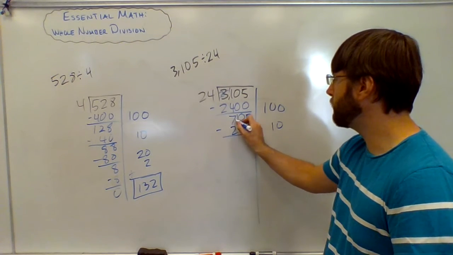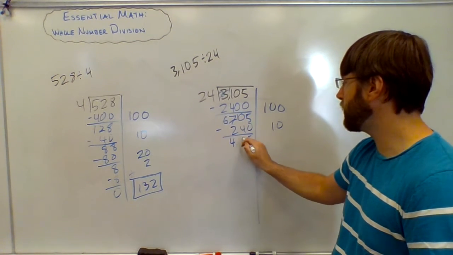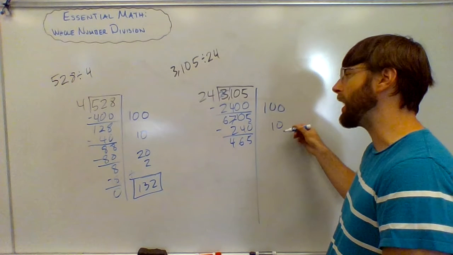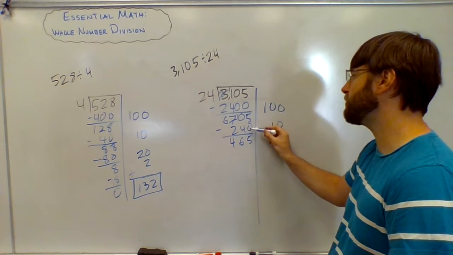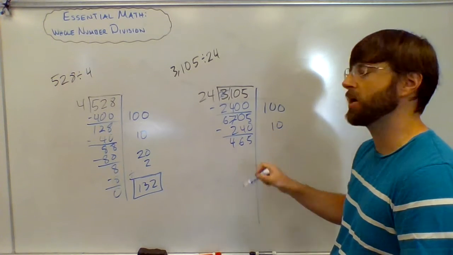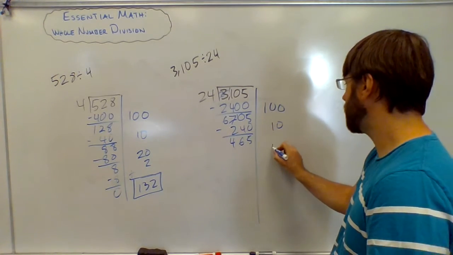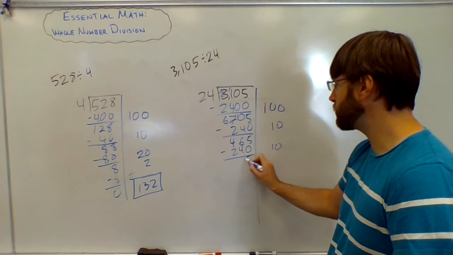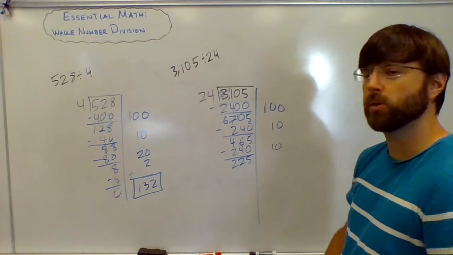Okay. Being careful about my regrouping here. Okay, there's 465 to give out again. I don't think I can give out 20 because 20 is going to be double that. It'd be 480. So I better just give out 10 again. So another $240 shared out. So that, yep, sure enough, now I have 225 left to share.